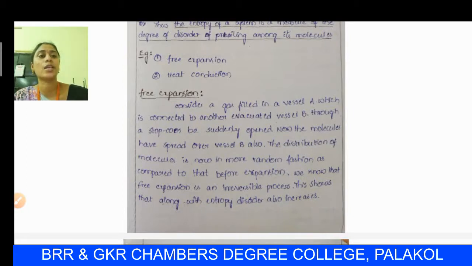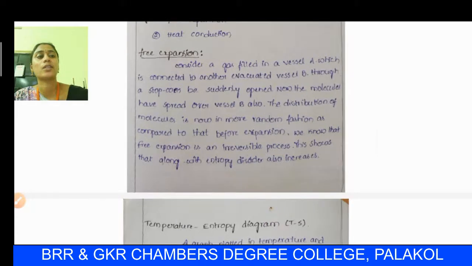Now the molecules have spread over vessel B also, because the second vessel is empty. The distribution of molecules is now more random. By observing this more random fashion as compared to that before expansion, we know that free expansion is an irreversible process. This shows that along with entropy, disorder also increases.